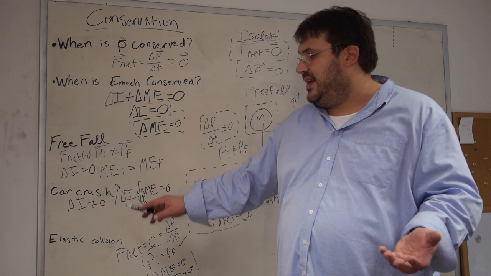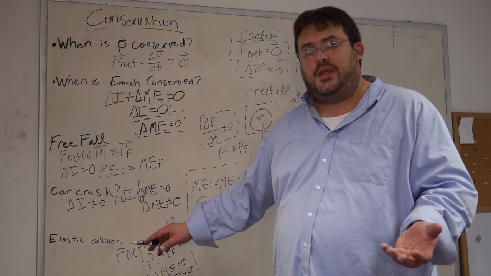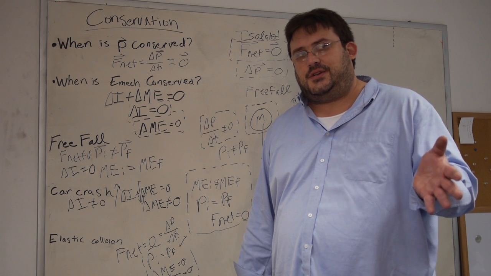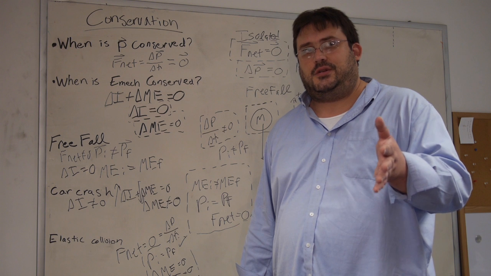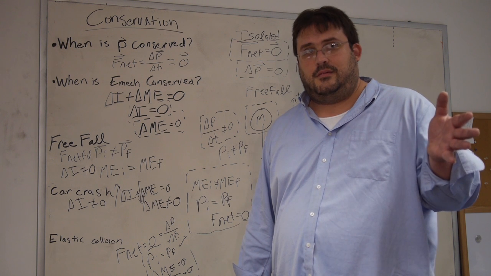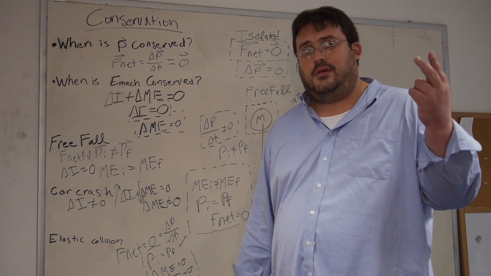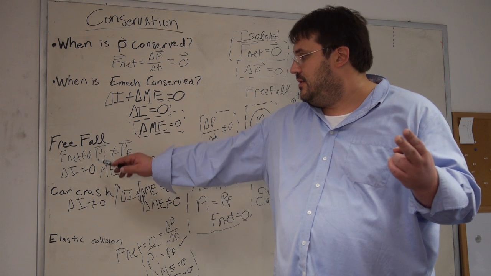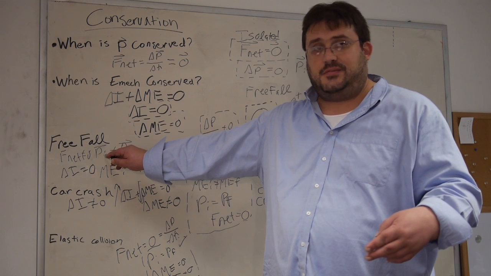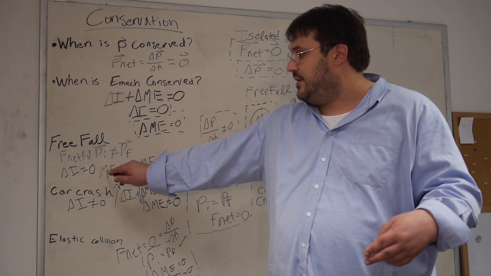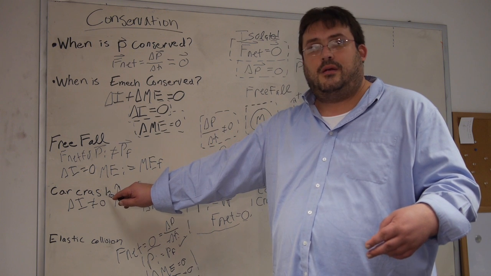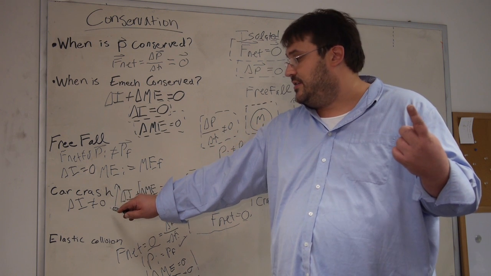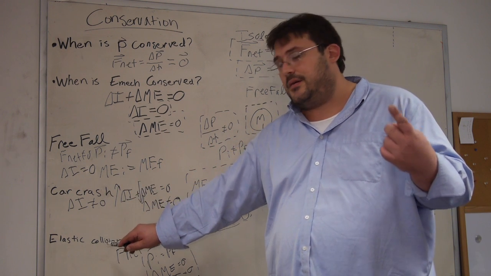So you can see, based upon these three examples, that mechanical energy conservation and momentum conservation are independent, and one can be conserved without the other being conserved. Here, momentum is not conserved, mechanical energy is. Here, momentum is conserved, mechanical energy is not. And here, both are conserved.